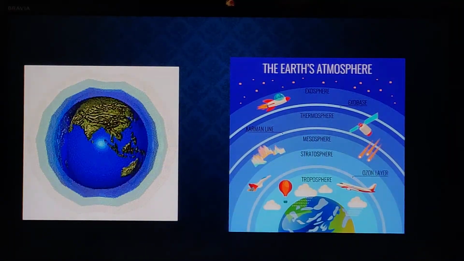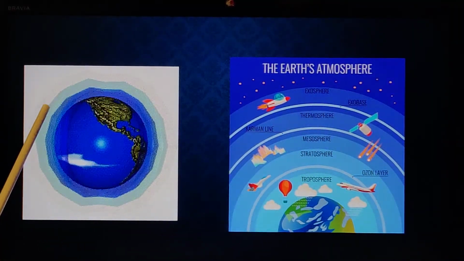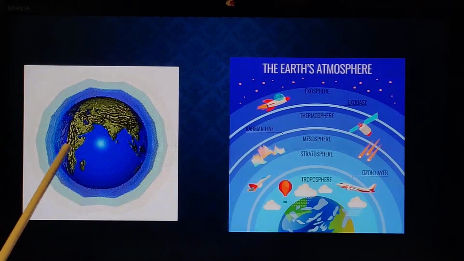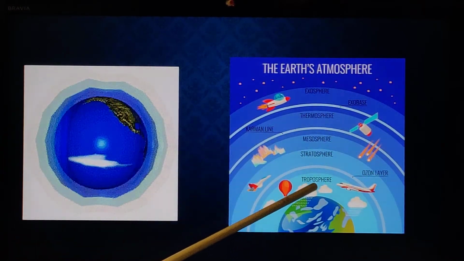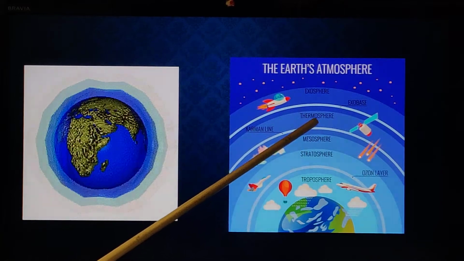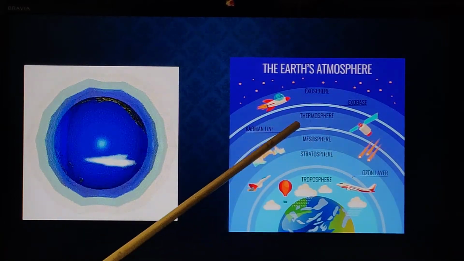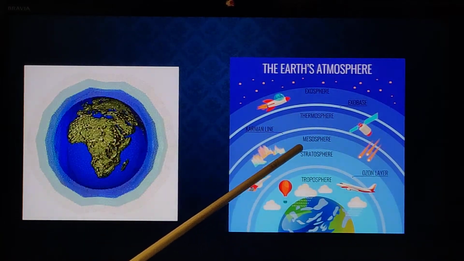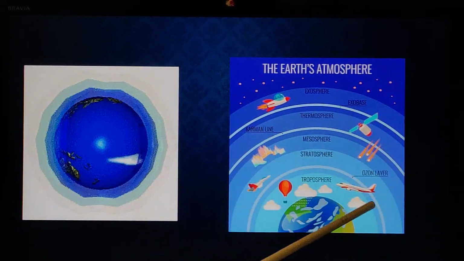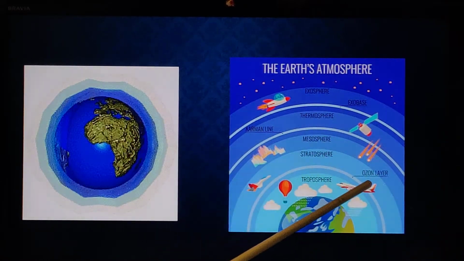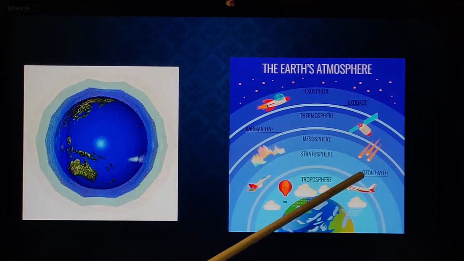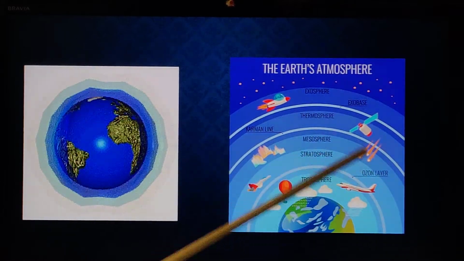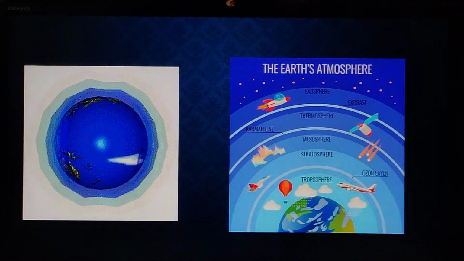What is the ozone layer? You know, Earth is actually surrounded by a blanket of air and it's called the atmosphere. You can see the atmosphere is divided into troposphere, stratosphere, mesosphere, thermosphere, exosphere, isn't it? Now the second layer, can you see here? Stratosphere. And in the stratosphere you have a special layer called the ozone layer. So the ozone layer is present in the stratosphere, and what is its function?